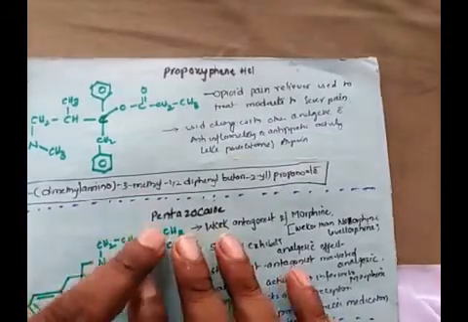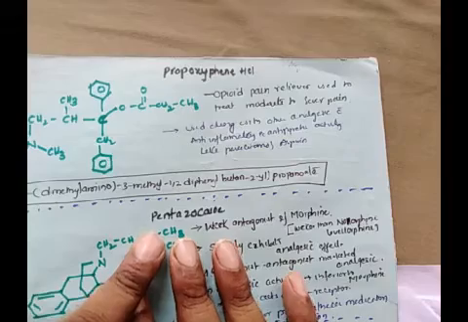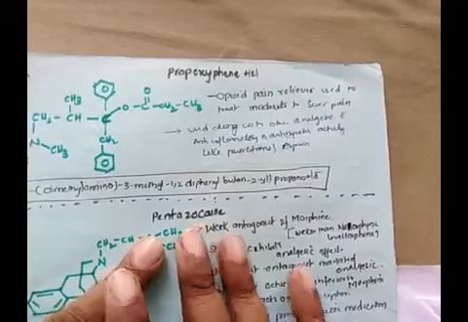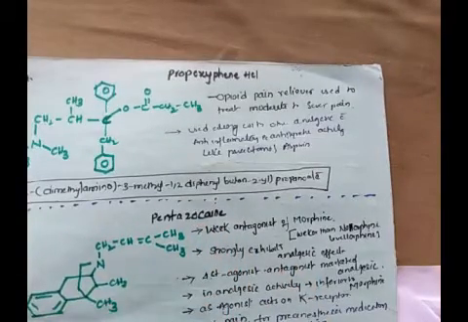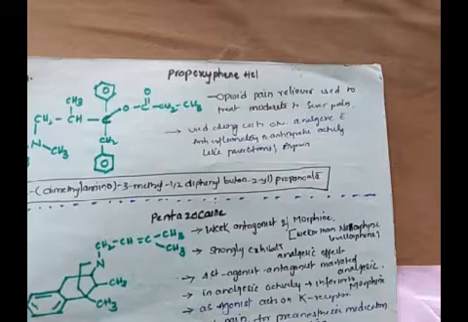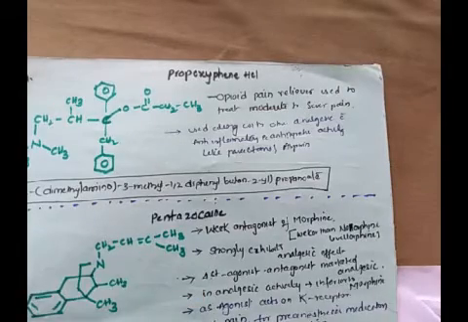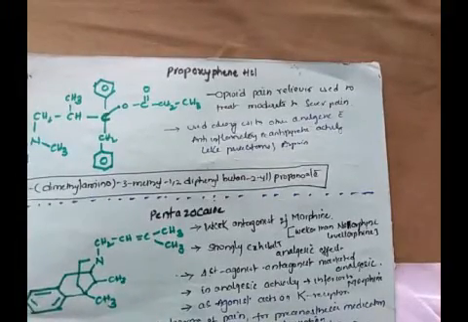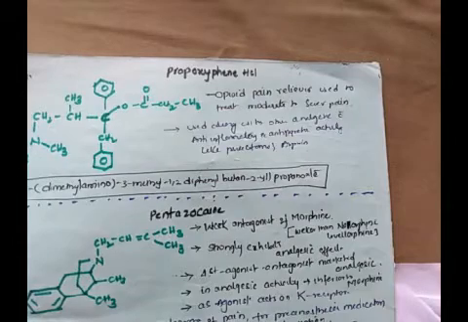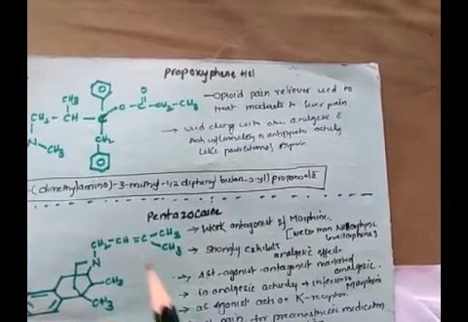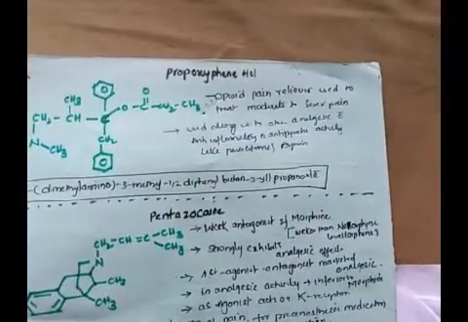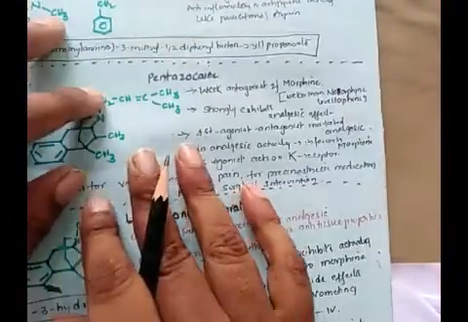It is used along with other analgesics with anti-inflammatory and antipyretic activity, like paracetamol and aspirin. So to treat pain, it is used in combination with non-steroidal anti-inflammatory agents like paracetamol and aspirin to get an analgesic effect. This is about propoxyphene HCl. Here we need to add a dot and HCl. Okay, so coming to the next drug molecule, pentazocine.